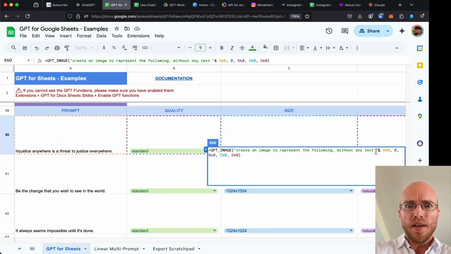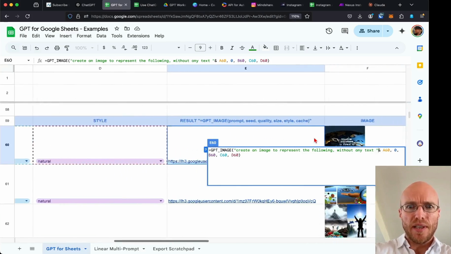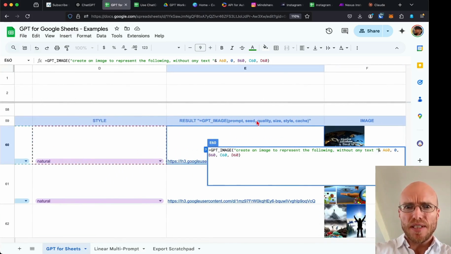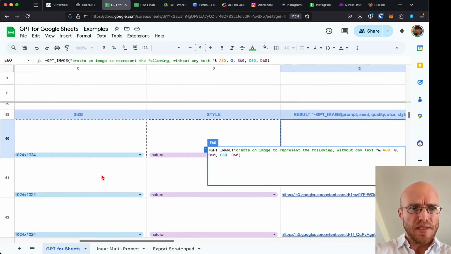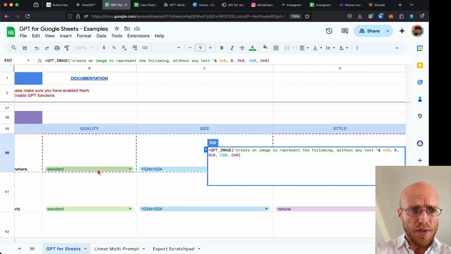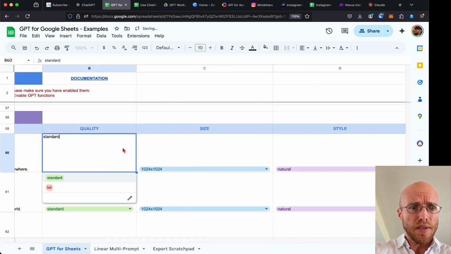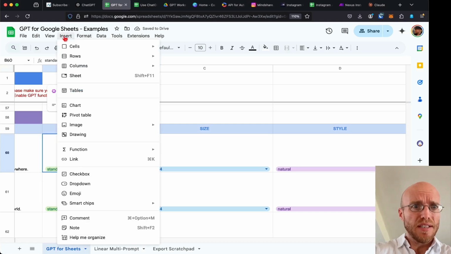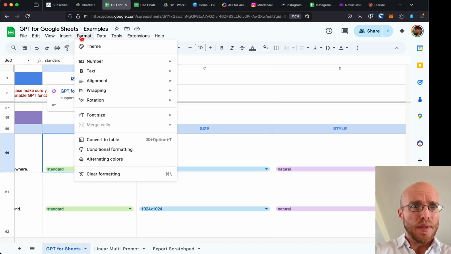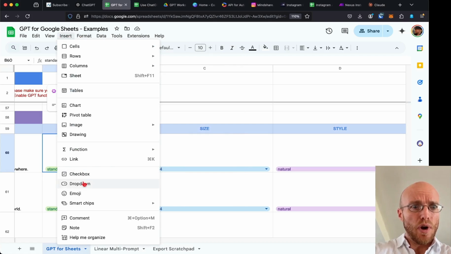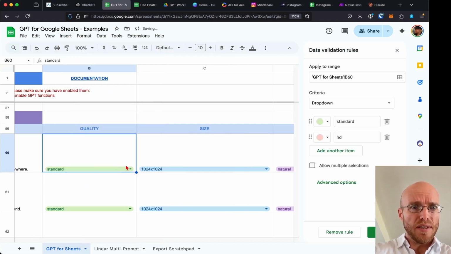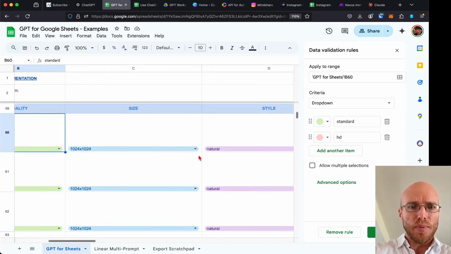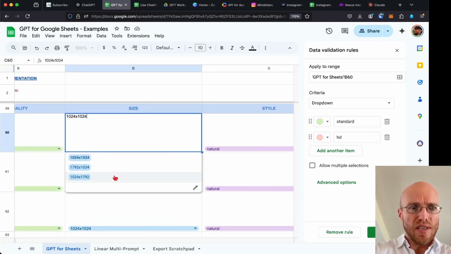Then there's a comma, and then you'll see over here there's a little key. Seed, I kind of forget what seed does. Quality, B60, and I just created some little drop downs here. But what you could definitely easily do is say insert drop down, and that is where basically it allows you to edit this drop down. And this is kind of particular because you need to enter these numbers.